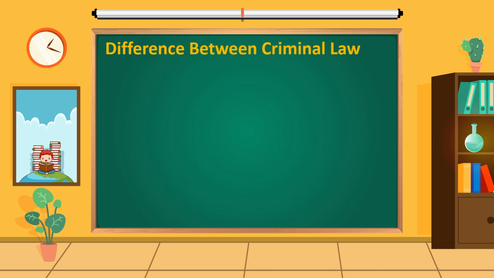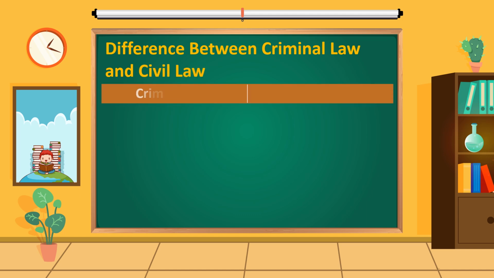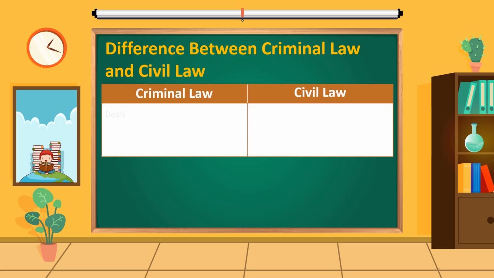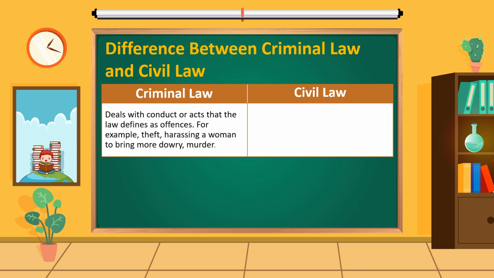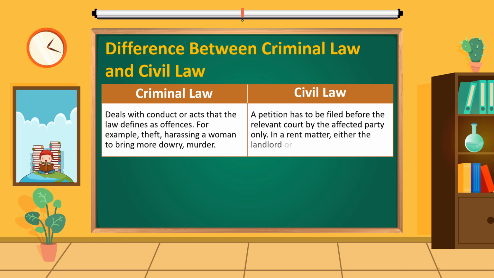Difference between criminal law and civil law. Criminal law deals with conduct or acts that the law defines as offenses, for example, theft, harassing a woman to bring more dowry, murder. Civil law deals with any harm or injury to the rights of individuals, for example, disputes relating to sale of land, purchase of goods, rent matters, divorce cases.